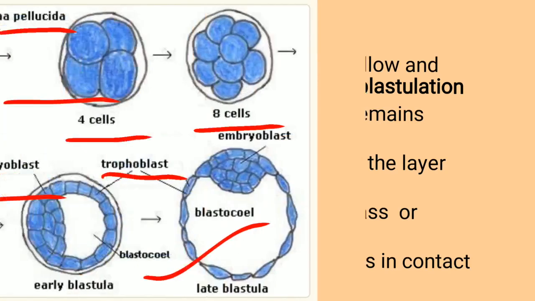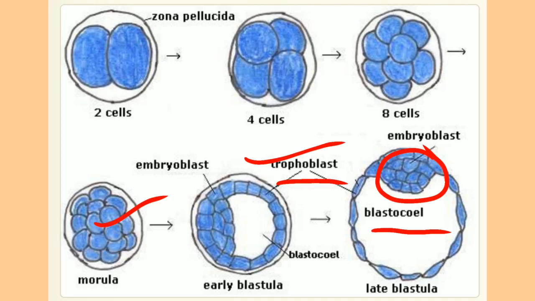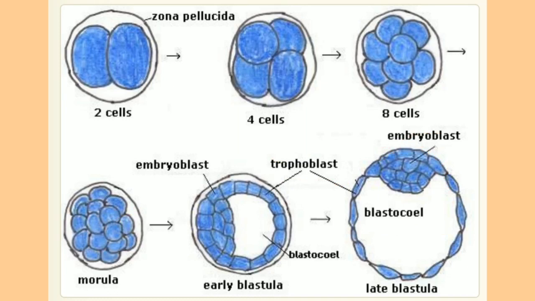See here in this diagram, the blastocele present within the blastula is the fluid-filled cavity, and it fills with the embryonic uterine fluid absorbed by the trophoblast cells. The inner larger cells form the inner cell mass. It is also called the embryoblast, and the outer cells form the trophoblast. So the outer clear cells of the morula are converted into trophoblast cells, whereas the inner cells are converted into embryoblast cells during the process of blastulation.